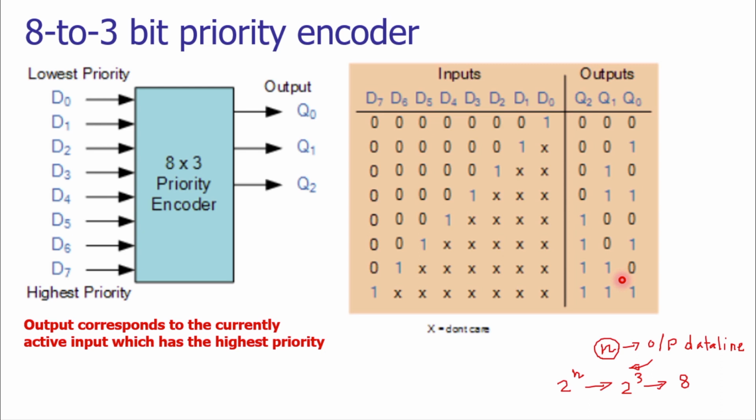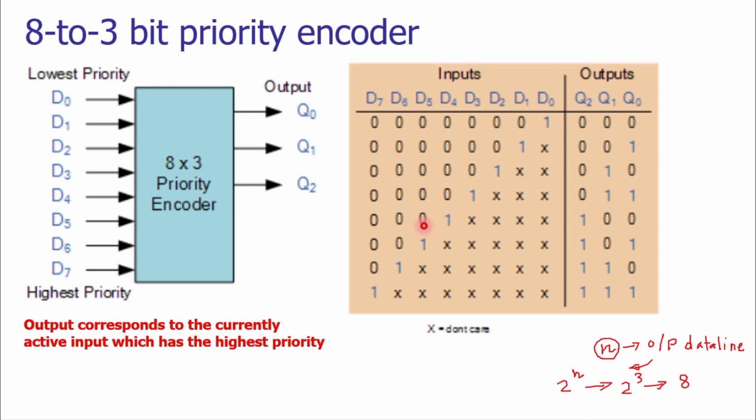So in this way we can say that the output is corresponding to the currently active input which has the highest priority. So what I'm saying, the output corresponding to the currently active input. So in this case the currently active input is D4. So this row, the currently active input is D4 and it has the highest priority for this row. So accordingly, we are getting the output as 1, 0, 0.